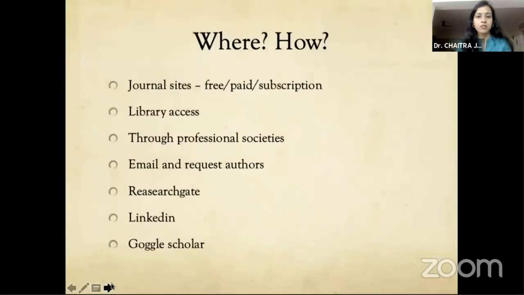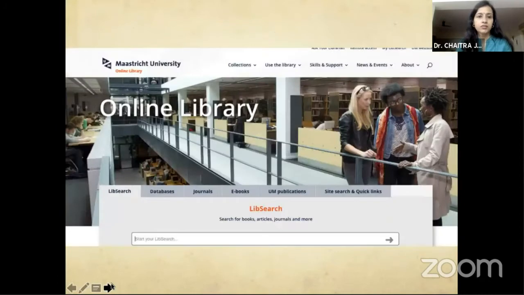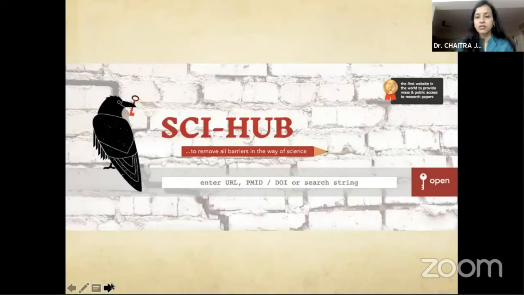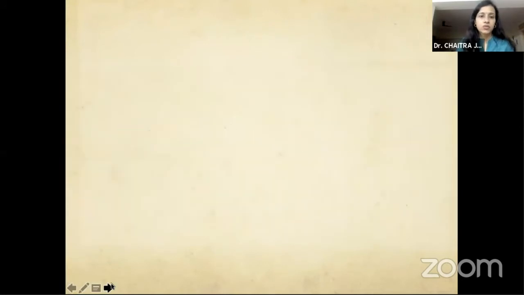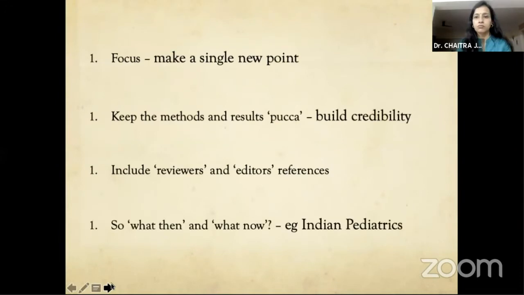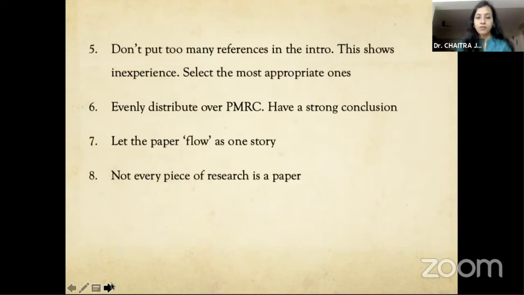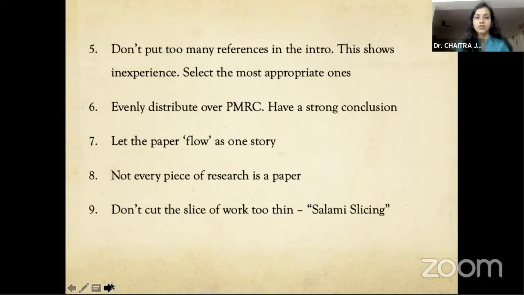So full text, these are some of the places where you can get it. Online, in libraries, you can get full text journals, and some other links where it is available. So this is a checklist on how to get your article. Make a single point, build credibility, include reviewers' and editors' references. It does help. And "what then and what now" is an important thing if you can put it in your conclusion. Don't put too many references in the intro. Evenly distribute over the IMRAD and let the paper flow. Not every piece of research goes into being a good paper, and don't cut it too thin as well.